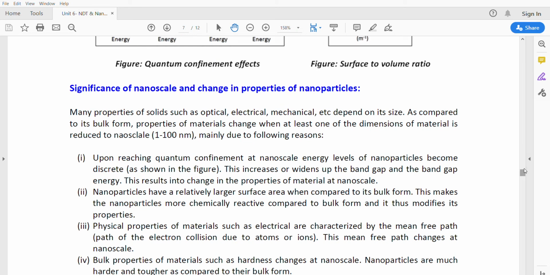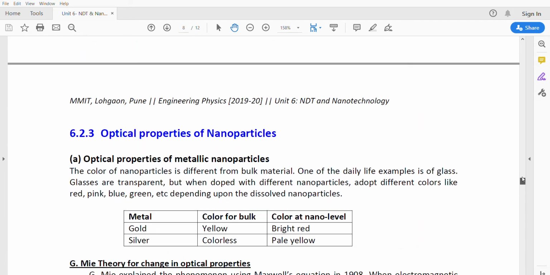So mainly, the reason is that the band gap increases due to the changes in the energy levels, and also the surface to volume ratio changes. Due to these two reasons, the electrical, chemical, mechanical and optical properties also change compared to the bulk materials. So we'll see mainly what the different types of property changes are.